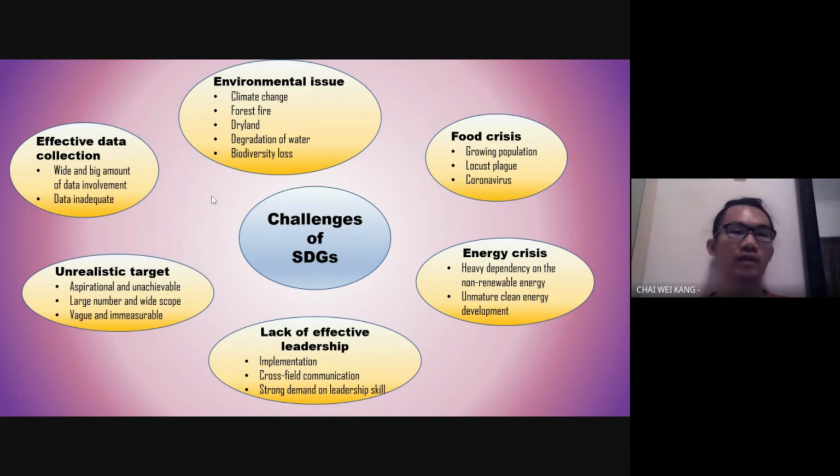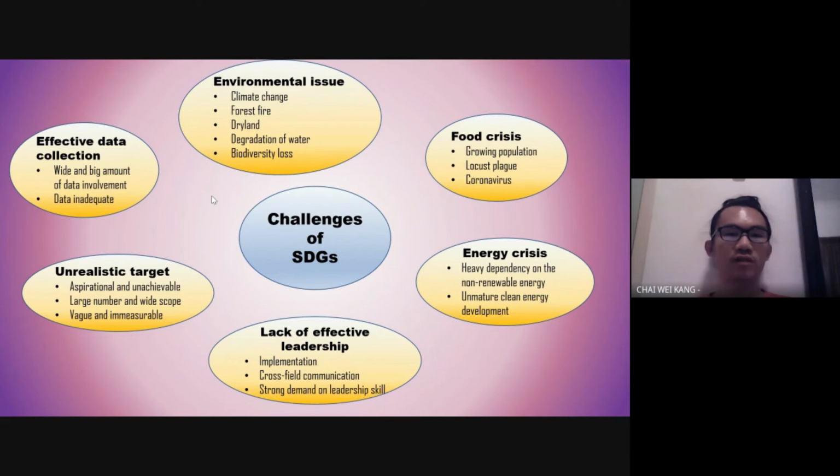And for effective data collection, the SDG involve a wide and large amount of data, and some poor or underdeveloped countries are facing inadequate data, which makes it hard for the United Nations to estimate the future data of the country.